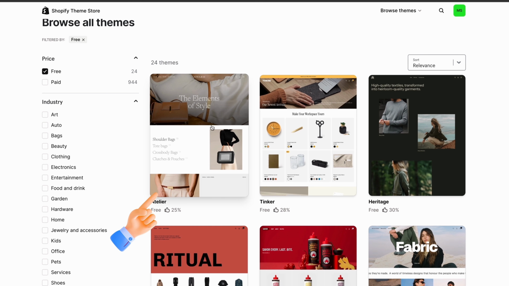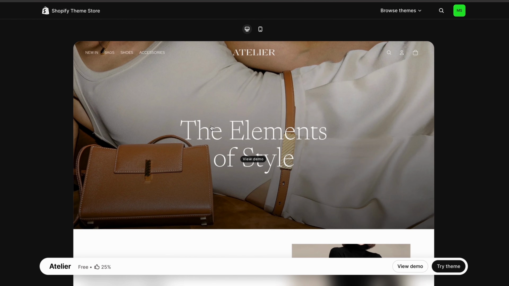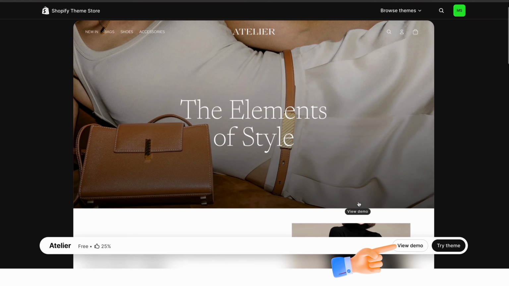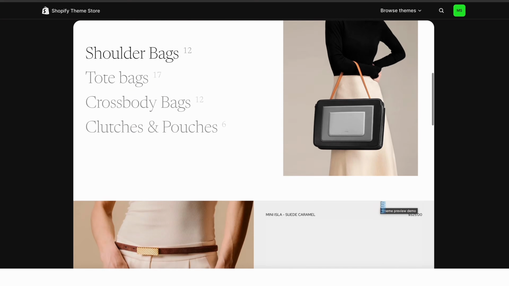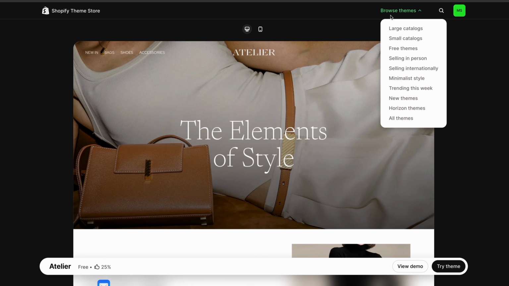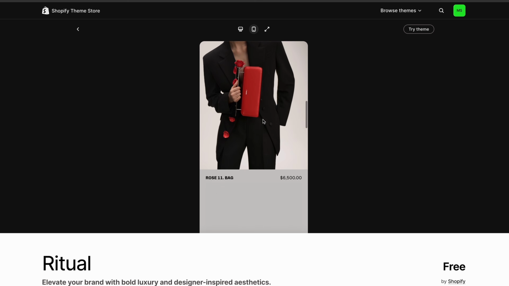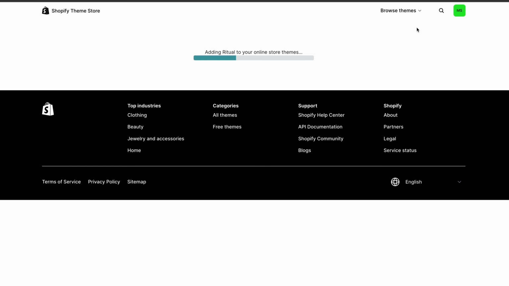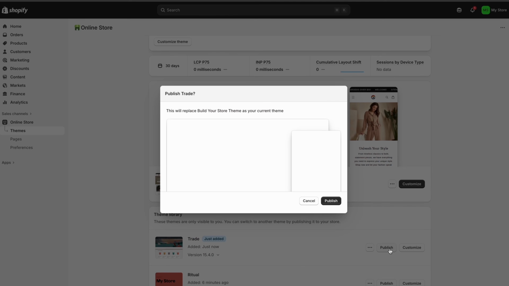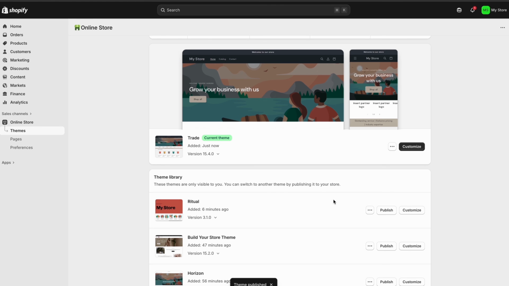Once you see the theme you like, click on it and see how it looks on site. You can do this by clicking View Demo. If you are not satisfied or want to check other themes, click Browse Free Themes. You can view how it looks both on desktop versus phone. Most users shop using their phone, so make sure it looks good. Once you have found the theme you like, click Try Theme and it will be added to your store.